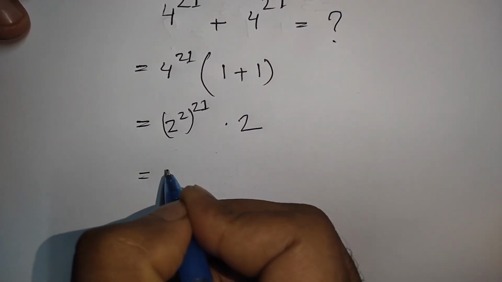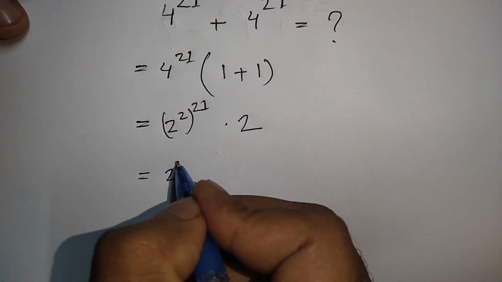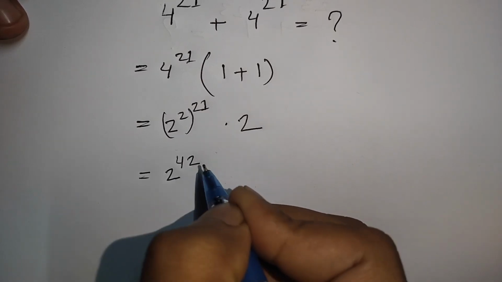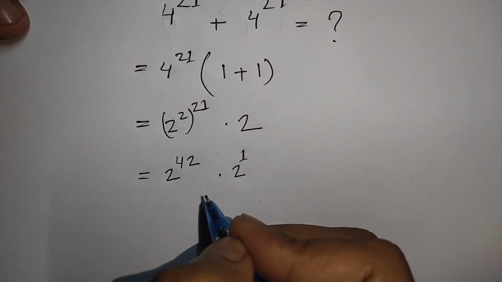Now 2 to the power 2 times 21, that means 42, times 2, which is the same as 2 to the power 1.